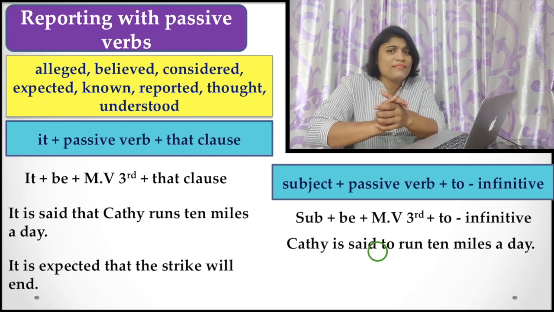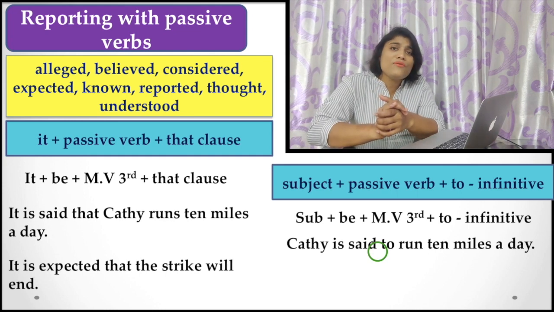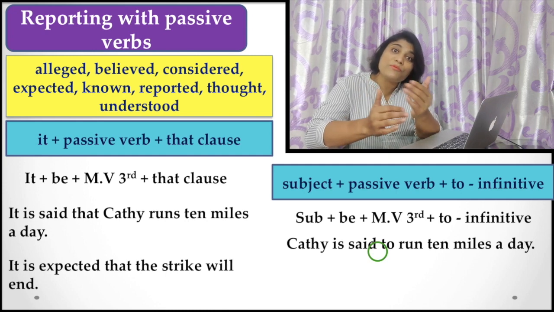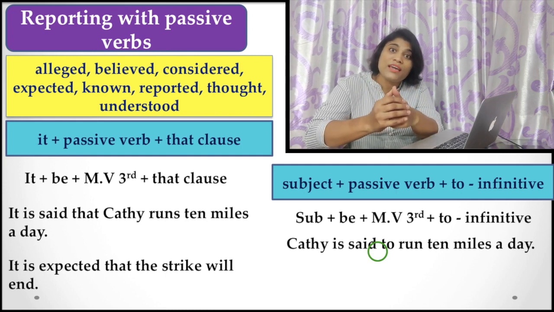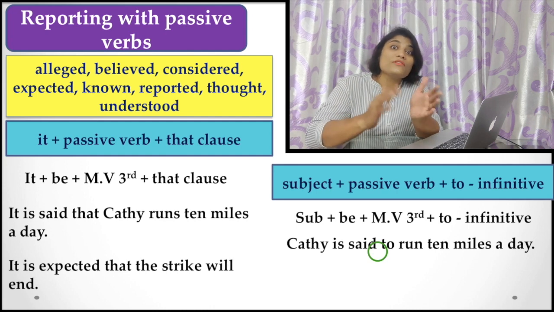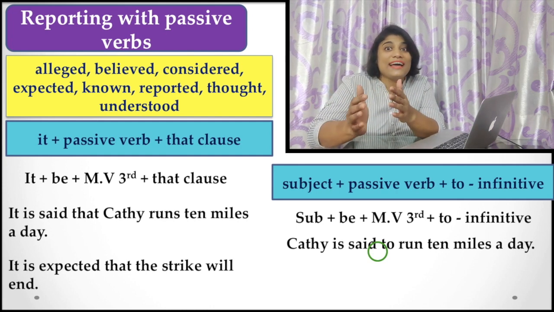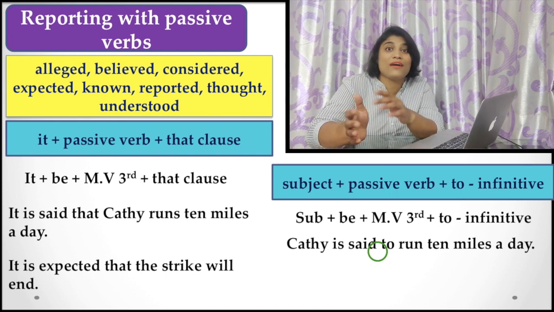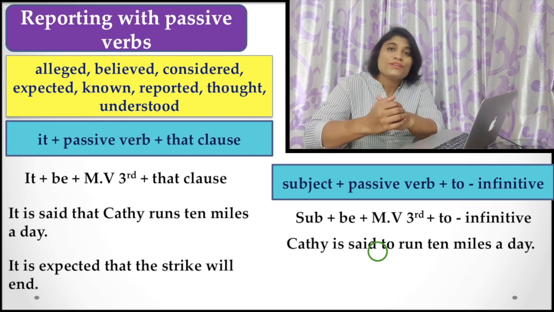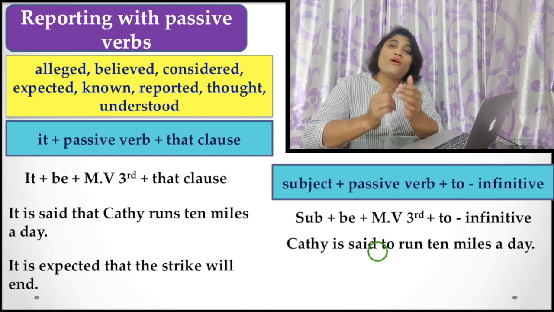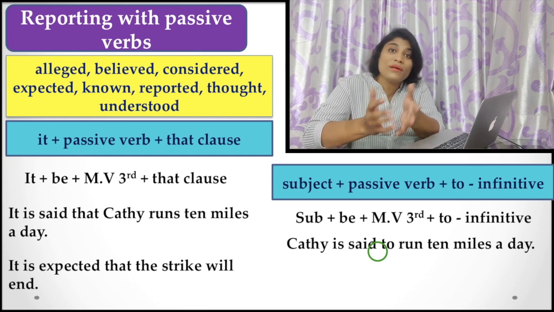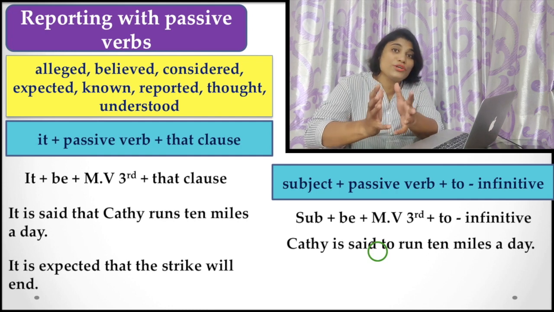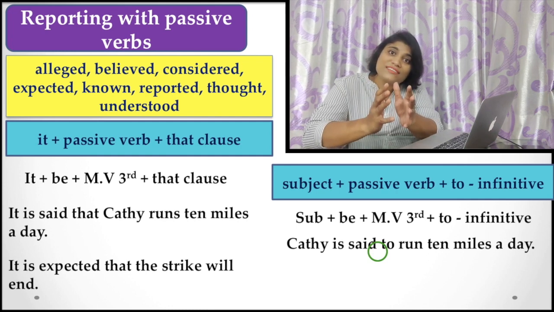So in newspaper report writing, you frequently have to use this type of thing. It is said that, or people said that, these things happened, or these things are going to happen, etc. So in newspaper reporting, or while writing a formal letter, or while writing a process, you have to use the passive voice construction as well.